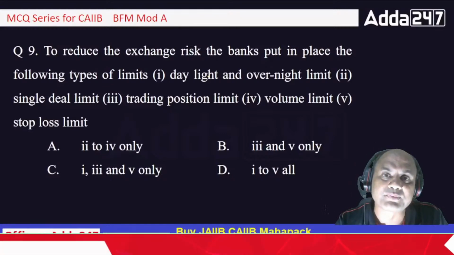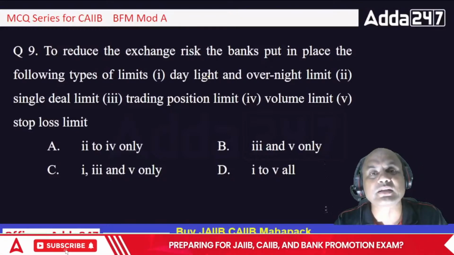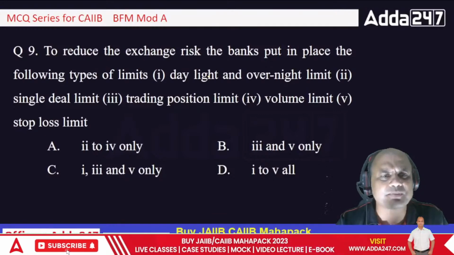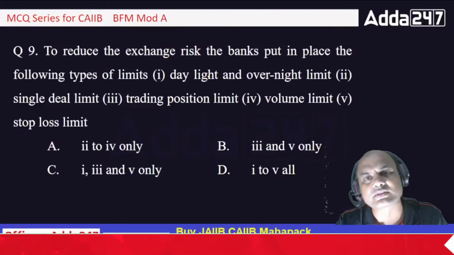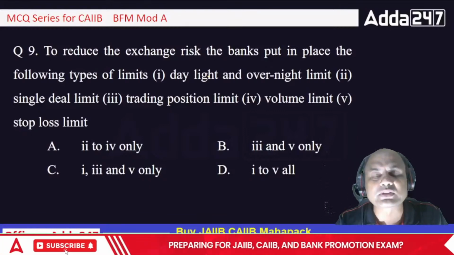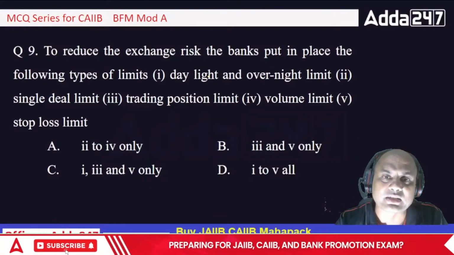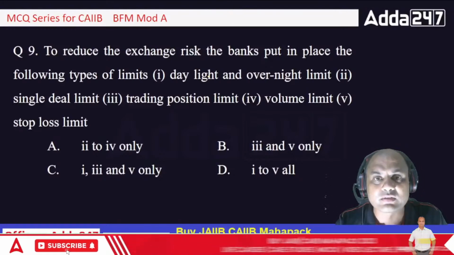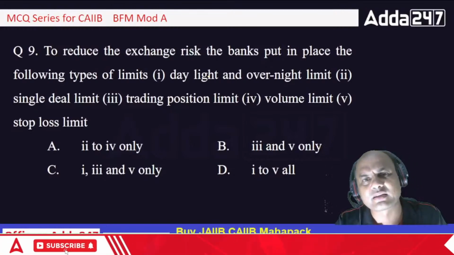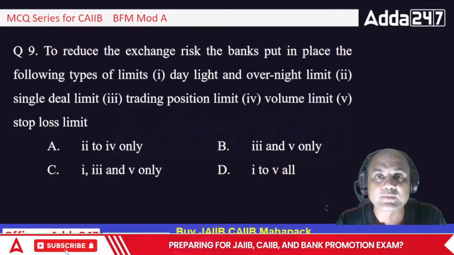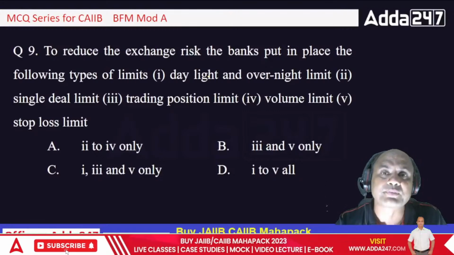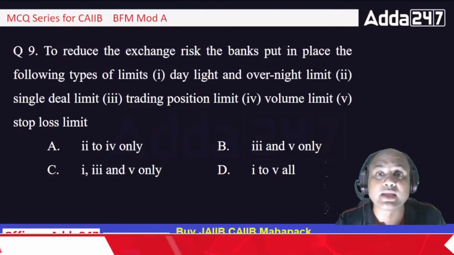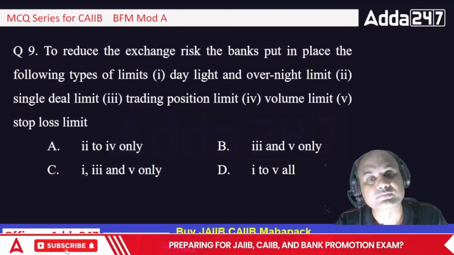Trading position limit. What is the maximum trading position a dealer can take? Same here, single deal and here multiple deals together. How much can I deal in a single sector or in this trading position per half an hour? There are various limits taken. Per hour it has been brought down to per half an hour. Per half an hour, how much should be the outstanding for that dealer in the treasury? That level we have gone now.